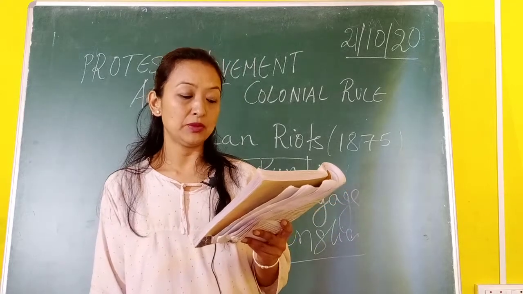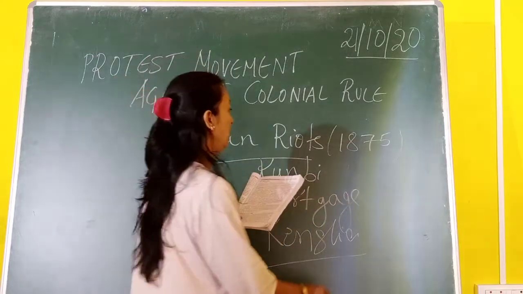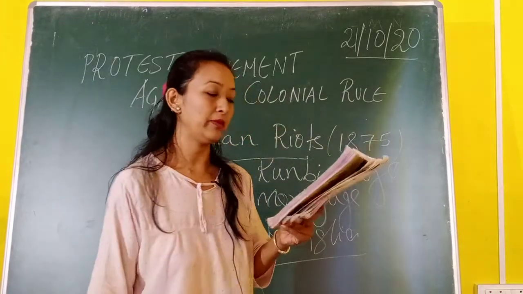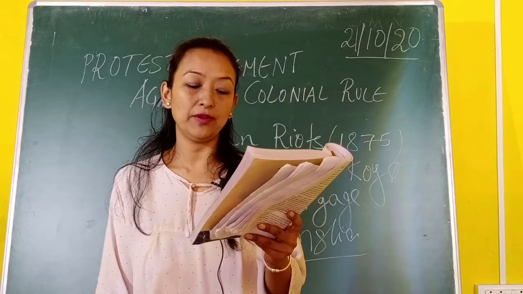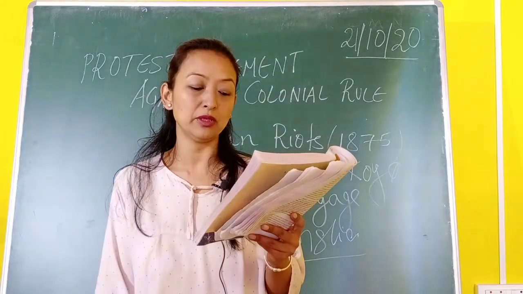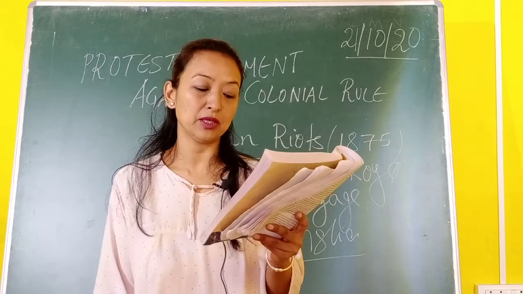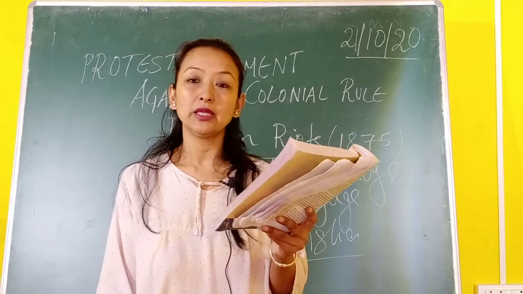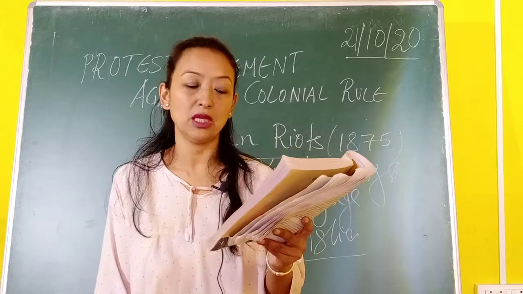Again, in the 1870s to 1880s, there occurred the Koya rebellion. Again Koya, another tribe, K-O-Y-A. The Koya rebellion took place in the eastern Godavari area of present Andhra Pradesh. The movement reflected the problems faced by the tribals, like the erosion of customary rights over forest, and the exploitation by moneylenders who began to control the life of the Koyas through loans and land transfers. So again another revolt started. It was the Koya tribes who started the revolt in Andhra Pradesh.